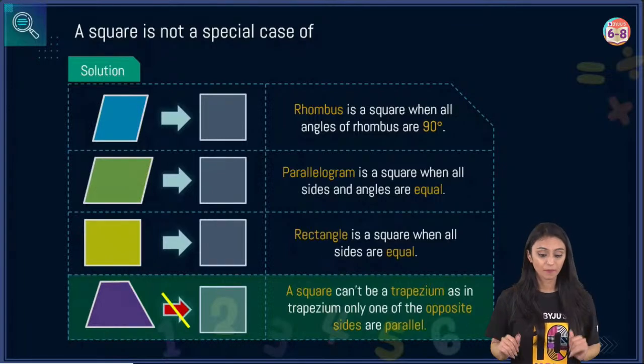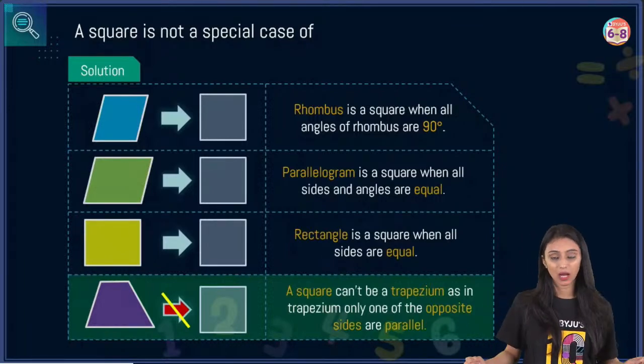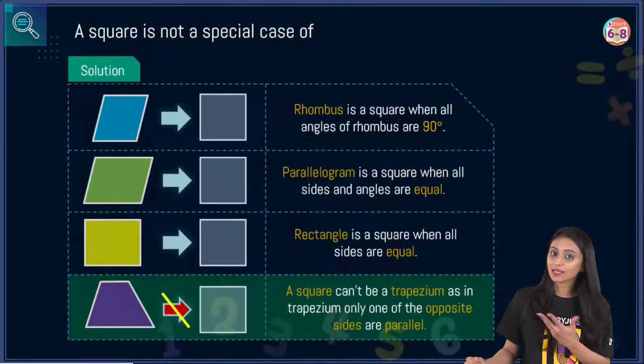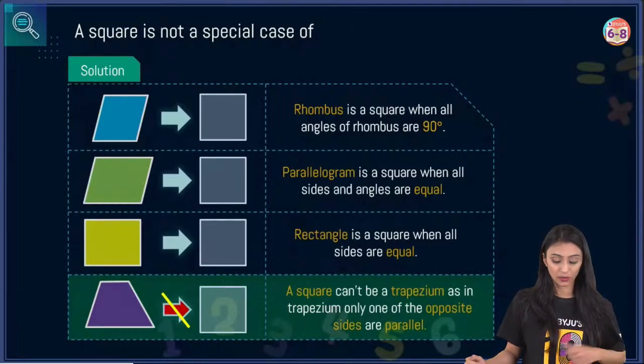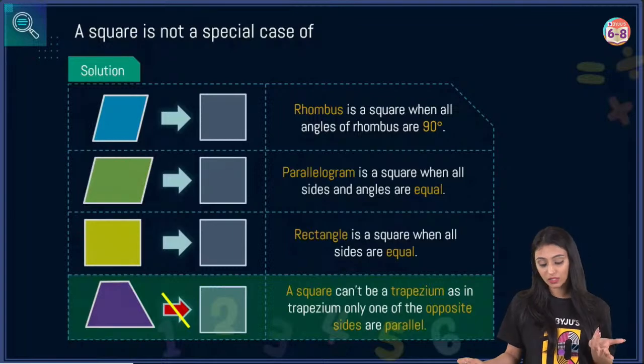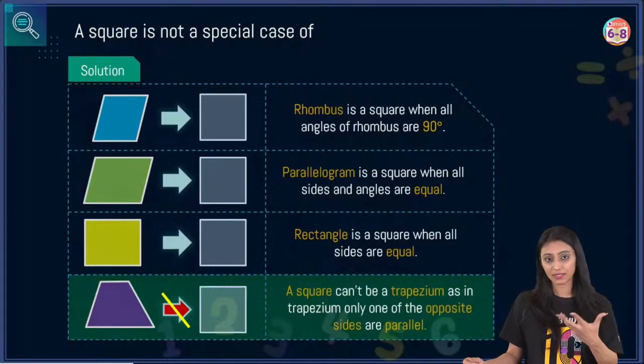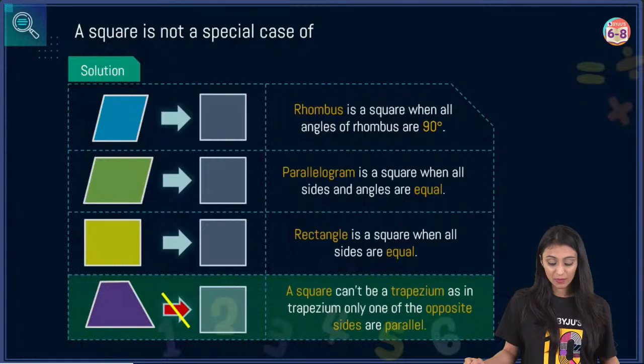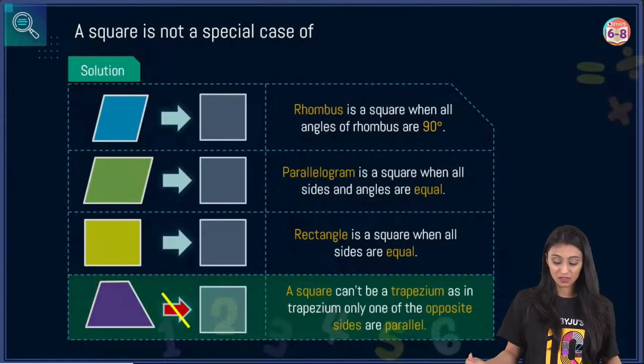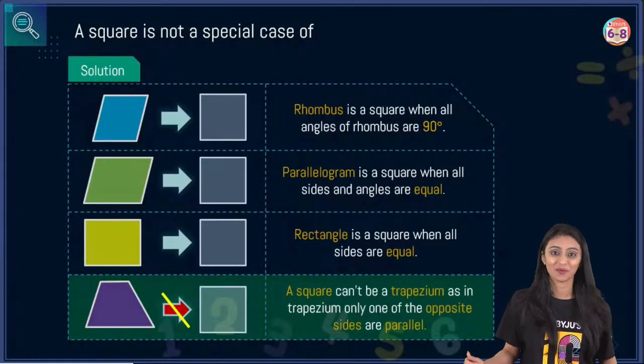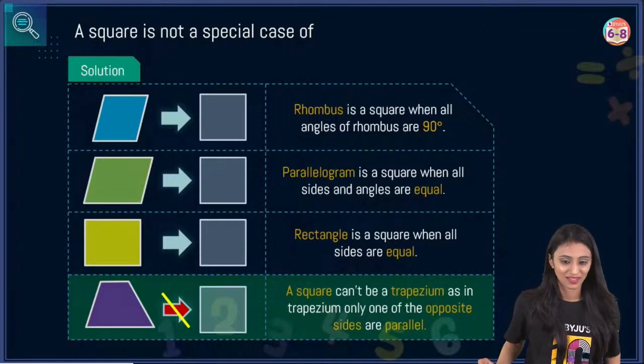Talking about the next option, parallelogram, we can call it a square when all the sides are equal and all the angles are equal. A rectangle will be called a square if all the sides are equal, but we know only opposite sides are equal. Trapezium: a square cannot be a trapezium, as in a trapezium only one pair of opposite sides is parallel. So that cannot be the answer.